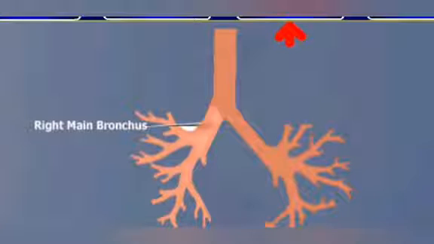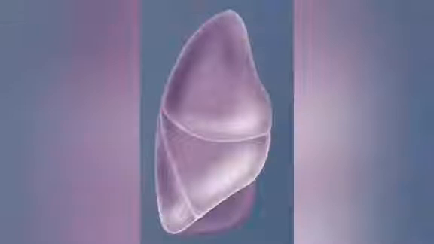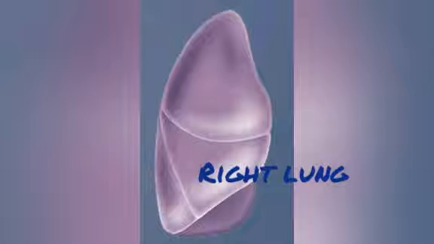And the next one is the right main bronchus. It is wide, shorter and more vertical than the left. It subdivides into three bronchi, that is superior, middle and inferior lobes. That means the right lung has three lobes, superior, middle and inferior. Coming to the right lung, it has more lobes and segments than the left lung, that is upper, middle and lower.